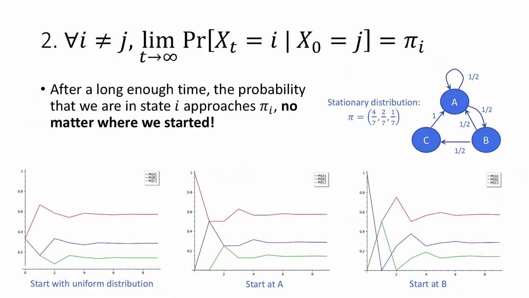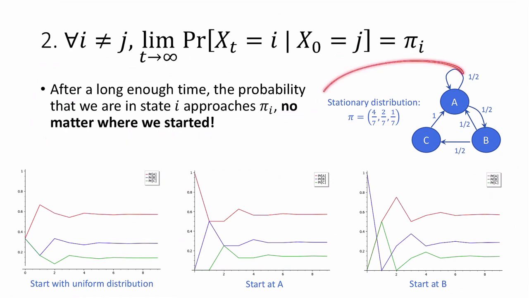The second conclusion says that for all i not equal to j, the limit, as t goes to infinity, of this probability, this is the probability that at the tth step we are in state i, given that we started at state j, is going to tend towards pi sub i. In other words, after a long enough time, the probability that we are in state i approaches pi i. And importantly, this holds no matter where we started. This holds for all j.